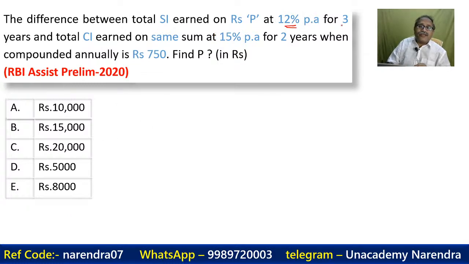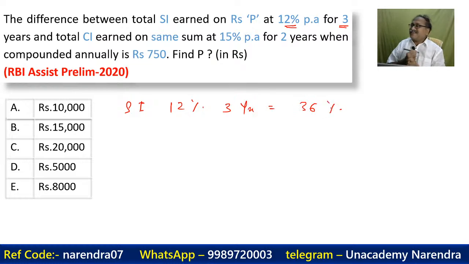12% per annum for 3 years. So, you know the SI, 12% per annum for 3 years. How much will that be? 36%. Anjali answered this question first, 20,000. Okay, that's good, Anjali Sinha. That's good.